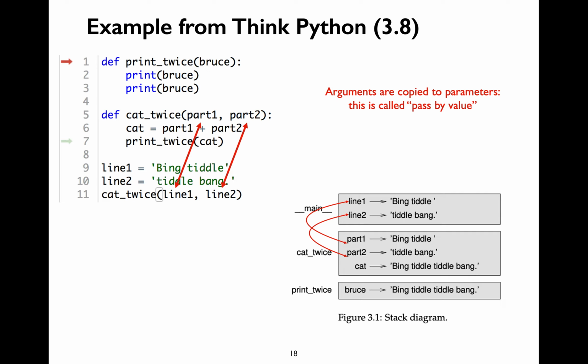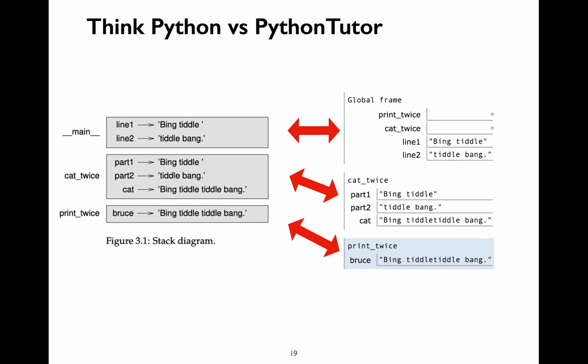When you're passing arguments to parameters in a function call, the arguments are passed by value. What exactly is passed by value? You'll be copying the value over to the parameters. So you'll be copying the bing tiddle string over to the part1 parameter from the line1 argument. This will be different in other programming languages. This is just Python's behavior.